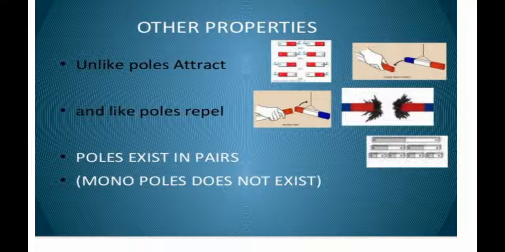Like magnetic poles repel each other, unlike magnetic poles attract each other. This we have studied in the lower classes. Magnetic poles always exist in pairs. It is not possible to have either a north pole or a south pole alone. Means a magnet always occurs as a pair, that is north pole and south pole. Monopoles do not exist in a magnet.